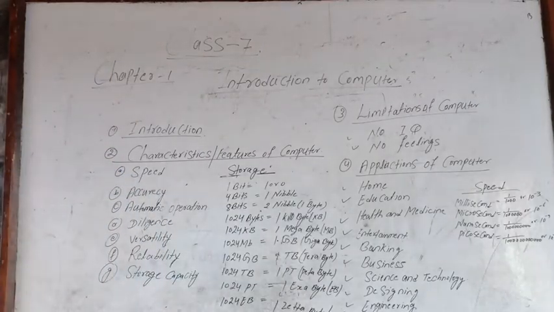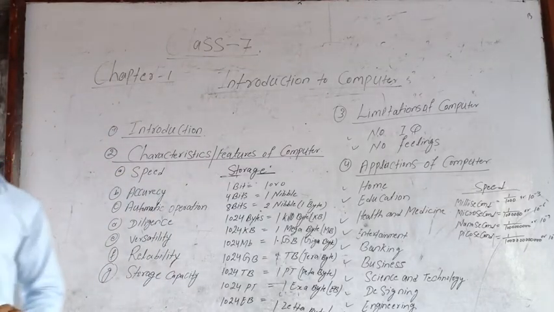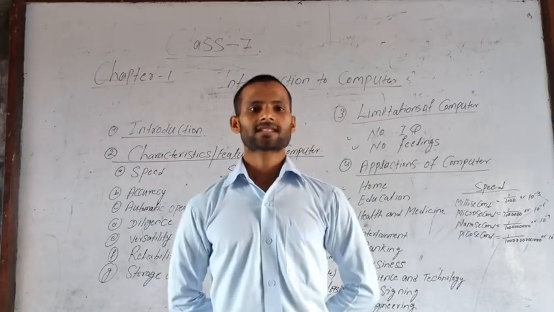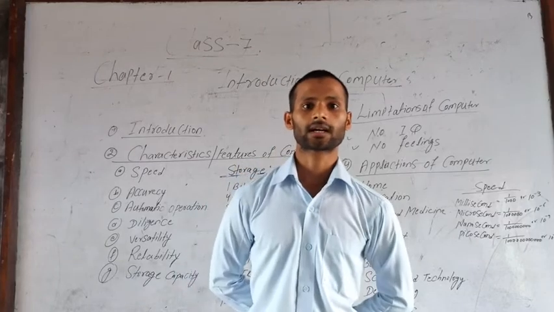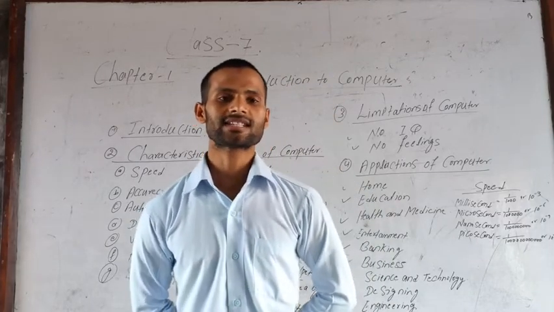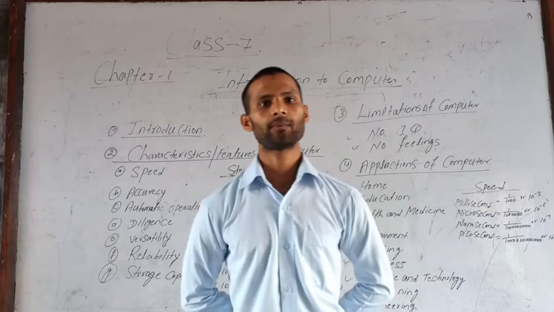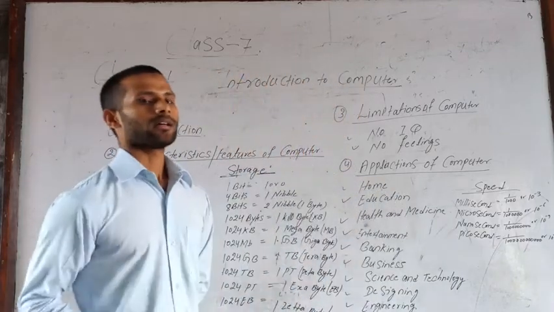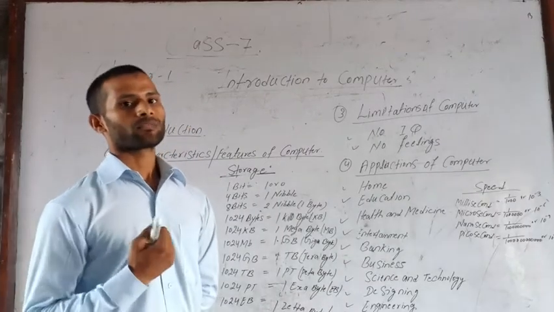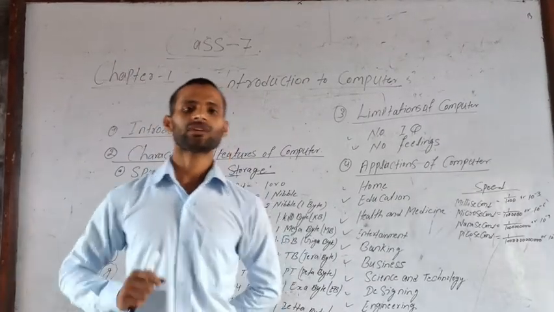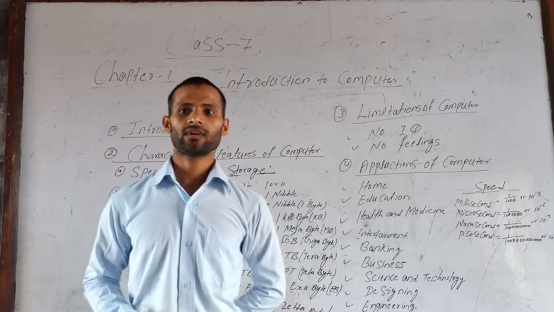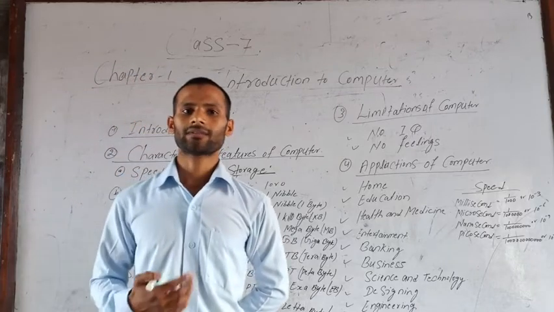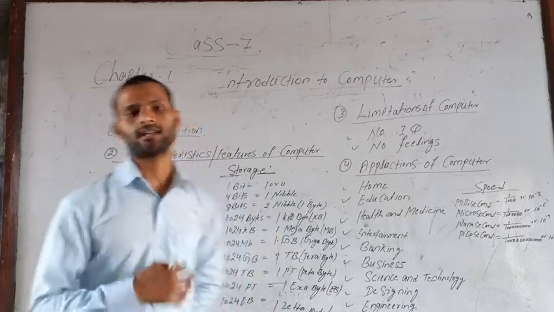Okay. Now let us see the introduction. The word computer is derived from the Latin word computere, which means that a computer is a device, an electronic device. A computer is an electronic device where we give instructions or data. The computer can accept it, and after accepting and processing it, gives us a meaningful result.